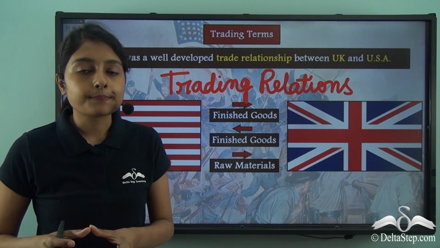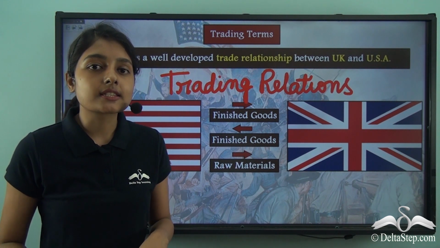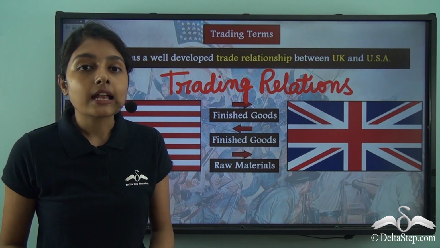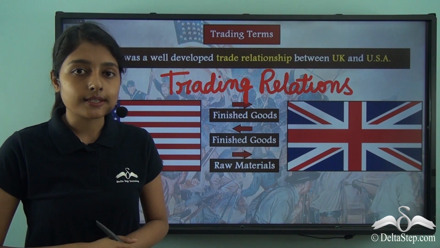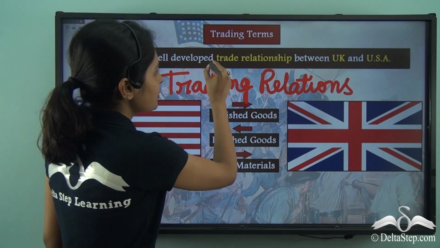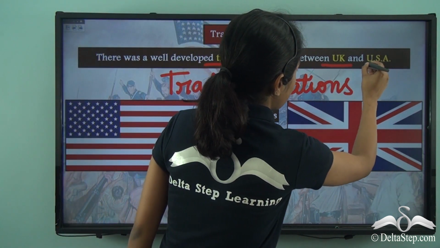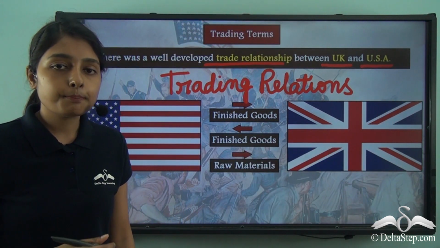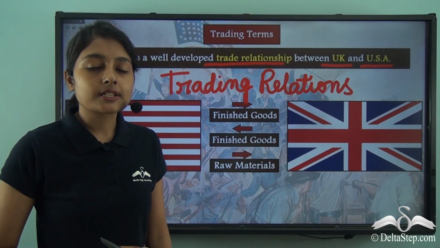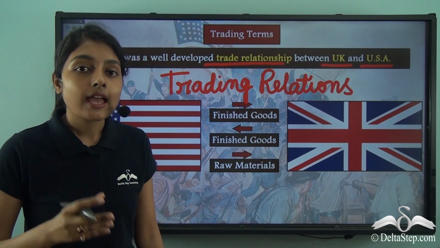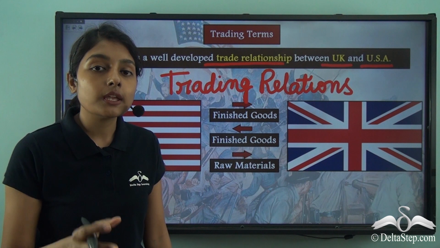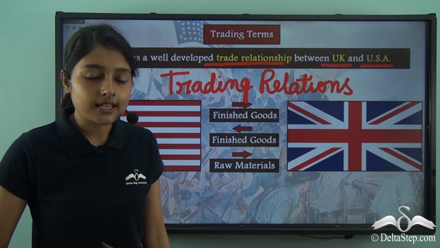It was UK. USA traded its goods with UK and UK also exchanged its goods with USA. So, this trade relationship between UK and USA is very important when we get into discussing the difference between the northern and the southern states and the difference in the economy of these two sets of states.